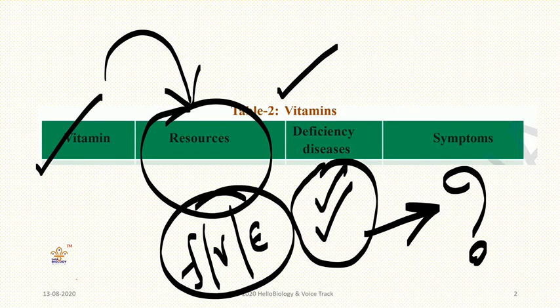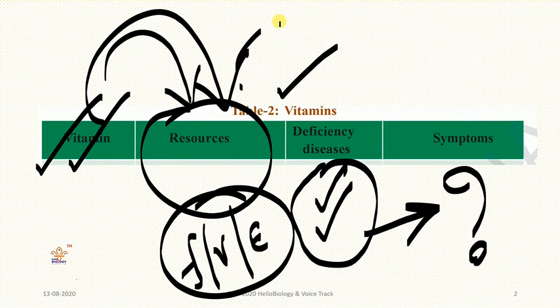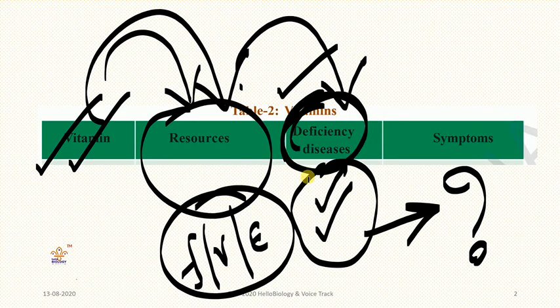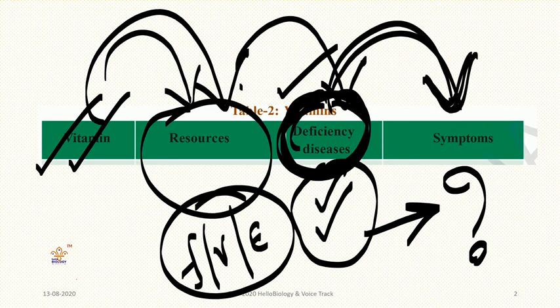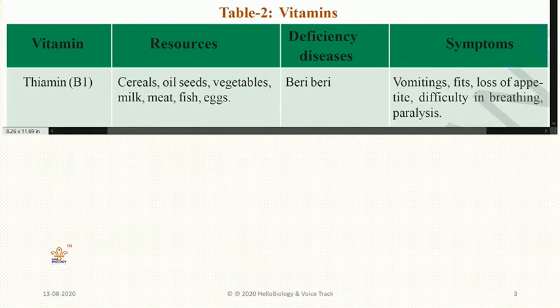That means here in our biology textbook, vitamins is there. Where do these vitamins come from? And if we don't take those vitamins, what diseases will come? And if we get those diseases, what symptoms will we get, what changes will we get in our body, we will see. First vitamin here you can see thiamine. So it is otherwise called vitamin B1.